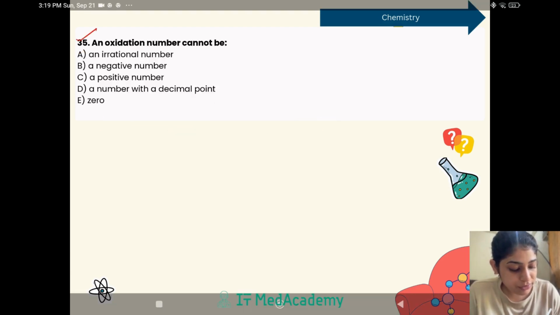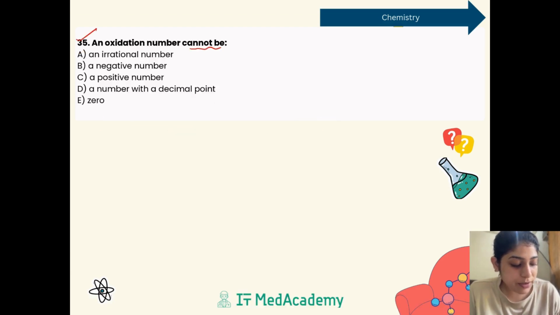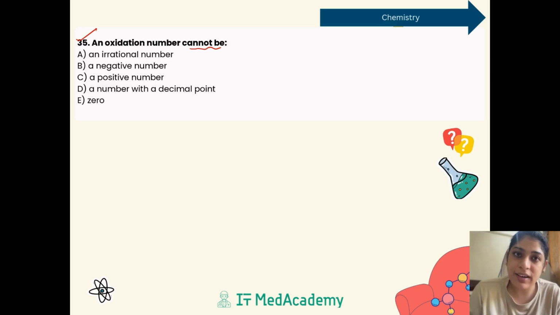Now the 35th is: an oxidation number cannot be. So it's again from the redox reaction, and it's a kind of theoretical question, a factual question in which we usually state the facts that oxidation number can be this or that, right? So now, oxidation number cannot be.